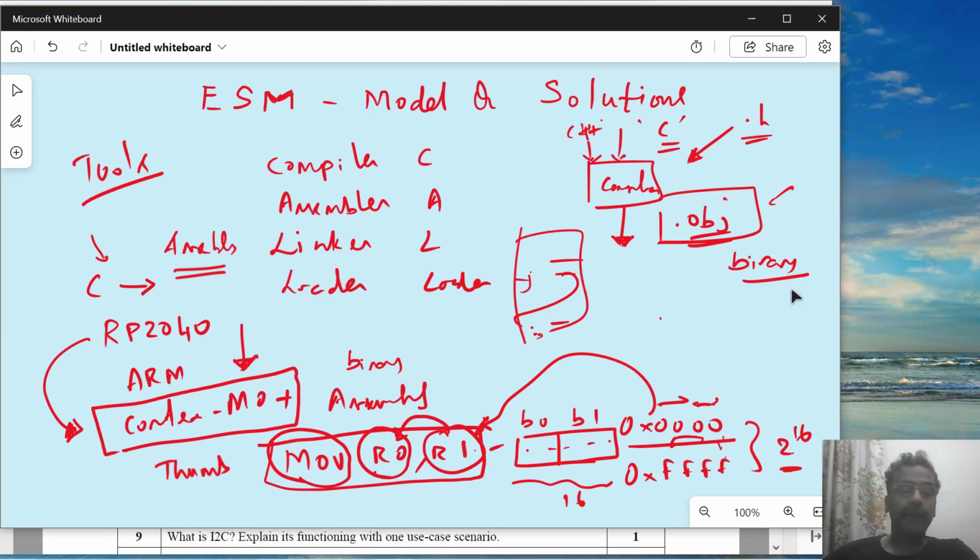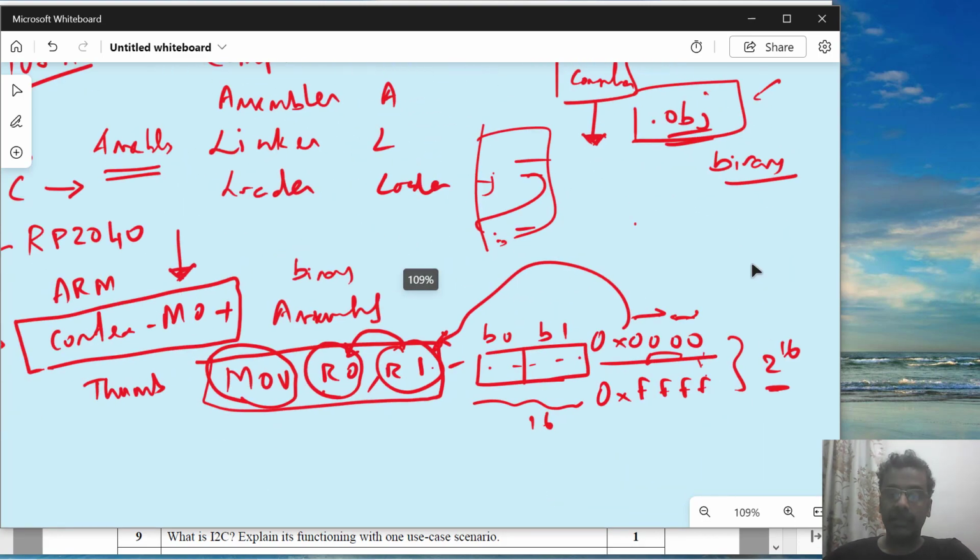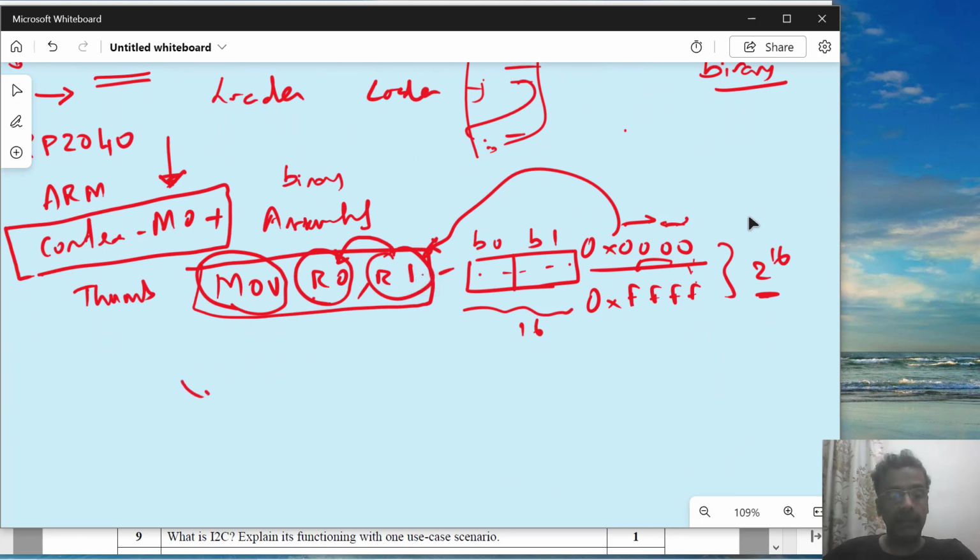But remember what you need to answer if the question asks what is the input to a compiler and what is the output of the compiler. You should be able to answer that its input is, if it is a C compiler, C source code. If it is a C++ compiler, it is going to be C++ source code.